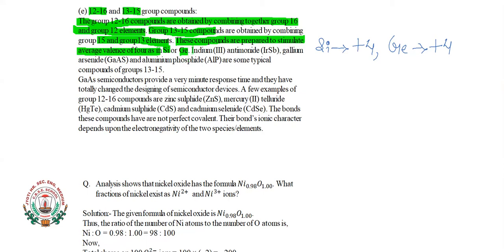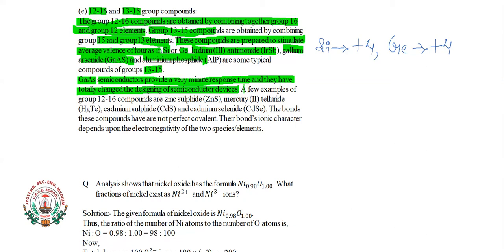Generally we form indium antimonide, gallium arsenide, and aluminium phosphide. These are some examples of 13-15 compounds. Gallium arsenide, which is a semiconductor, provides a very minute response time, and they have totally changed the design of semiconductor devices. Nowadays gallium arsenide is used for making semiconductor devices, and they can respond in a very short amount of time.